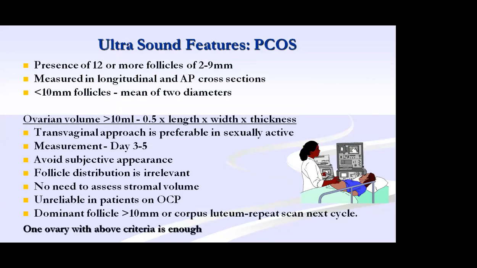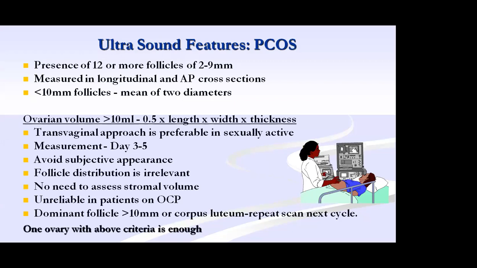That is not the finding. The report should be like this, and it should be measured in the longitudinal and AP cross section. If there is a difference, and the follicles are less than 10 millimeter, the mean of the 2 diameters can be taken. Ovarian volume should be more than 10 ml. So the follicle size, number of follicles and ovarian volume have to be mentioned.